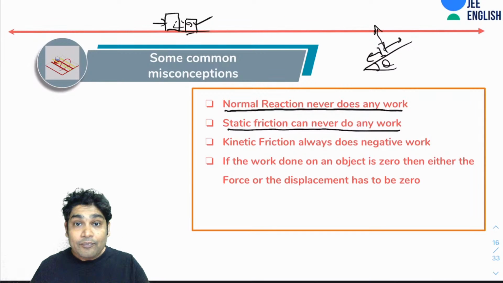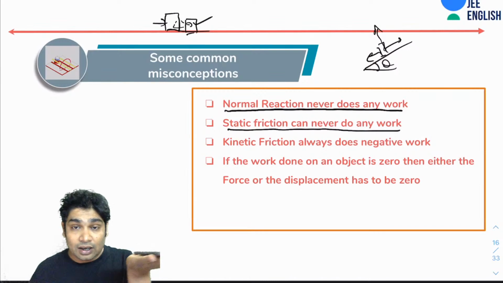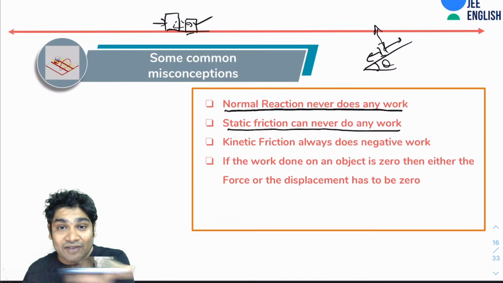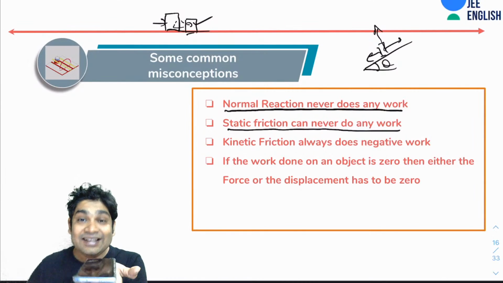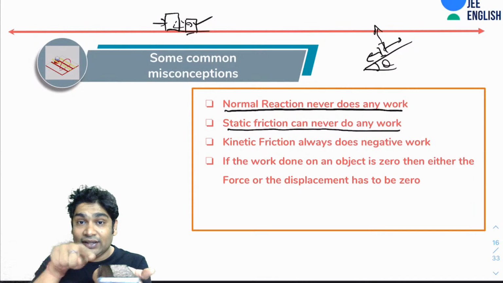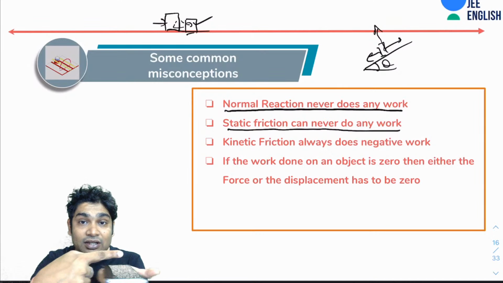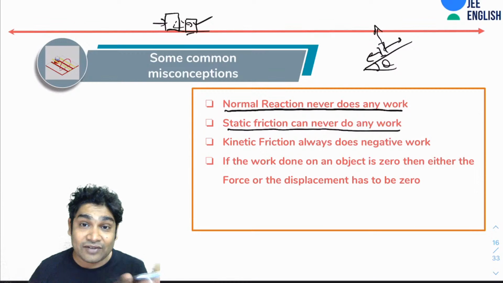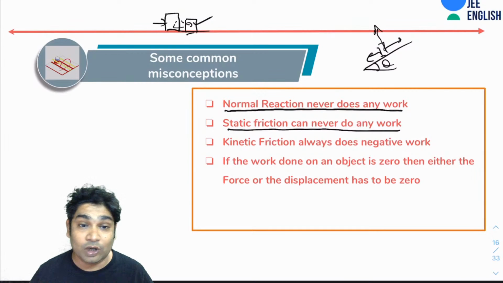And it can do positive work also and negative work also. Imagine when I am moving this. Initially, the static friction is doing positive work. But if I am slowing down my moving hand, then what is the force that is slowing down this guy? Again it has to be static friction. It was moving in this direction. If it was slowing, then the static friction was acting in the opposite direction. So static friction acting here and the displacement happening here. So here static friction is doing negative work. So not only can your static friction do work, it can do both positive and negative work.